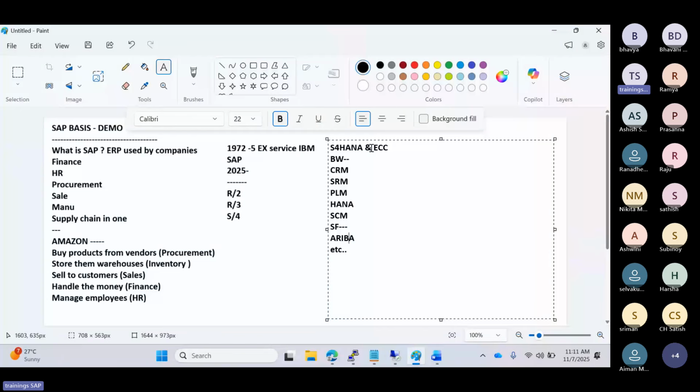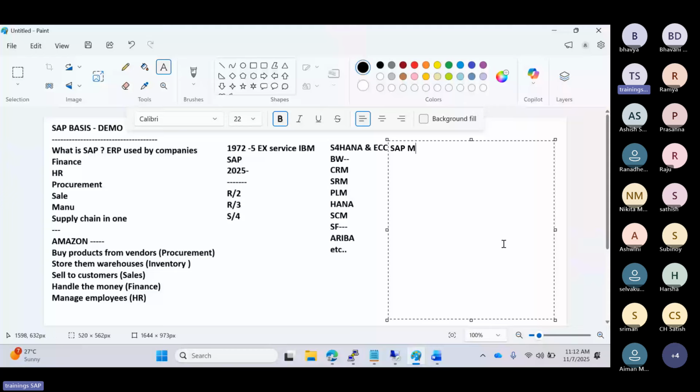So each product has its own business and core functionalities. If the business requires all the products, then the business will use all of them. If the business requires only a few things, then the companies will use only the respective products. For each product and each module, core teams are definitely required.